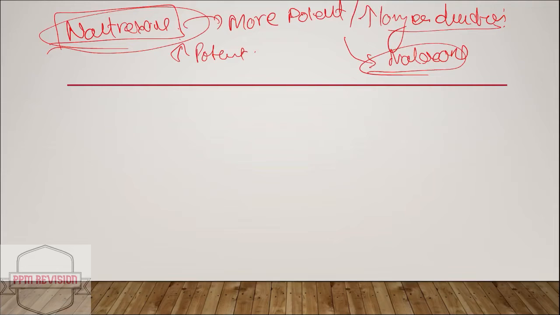Looking at some of the uses, it is used for opioid blockade therapy, and also to prevent a relapse in opioid dependent individuals. The next point would be in treatment of alcoholism also.